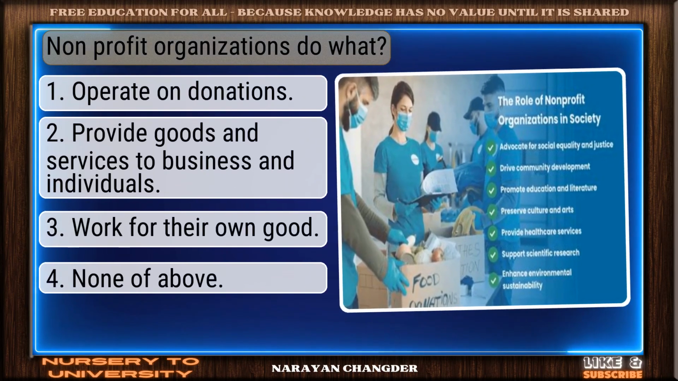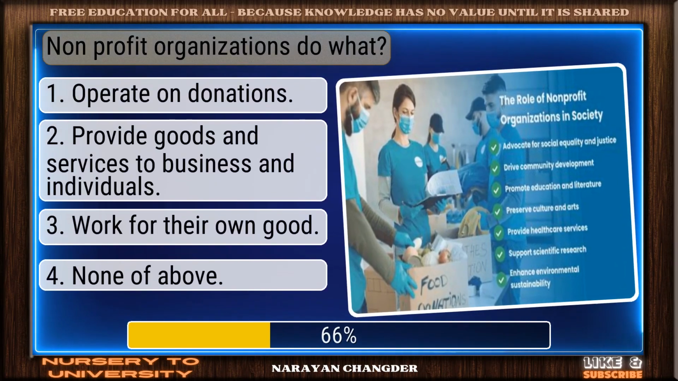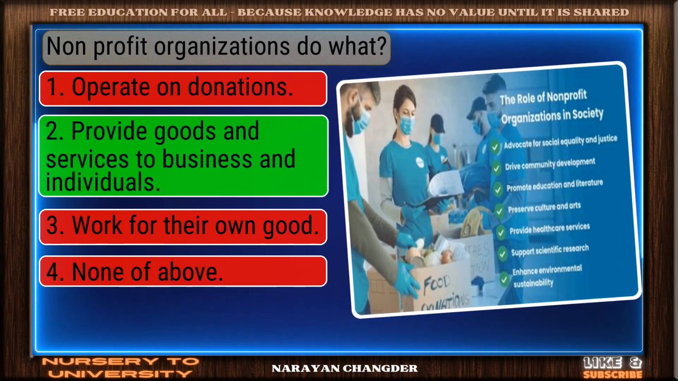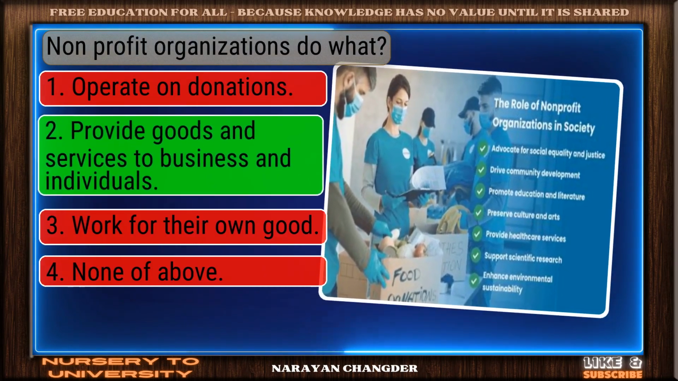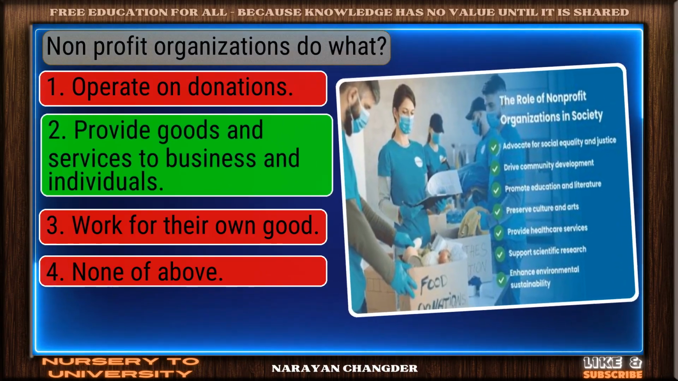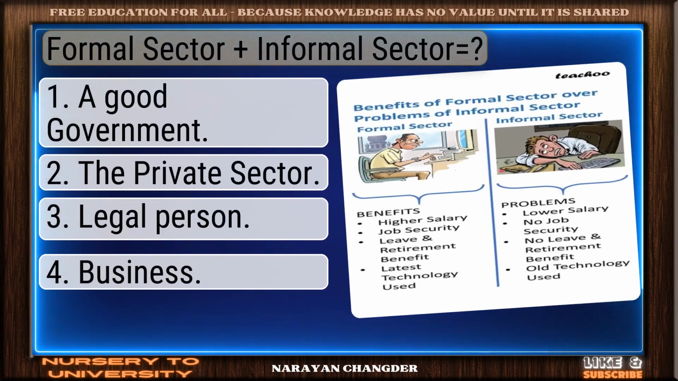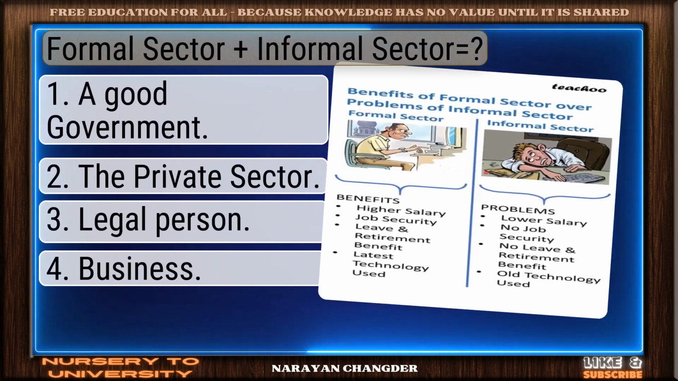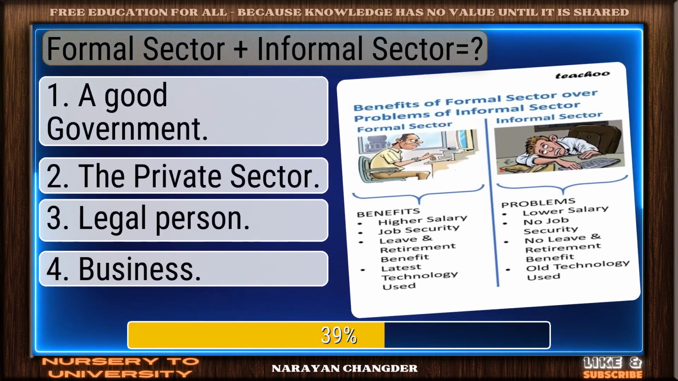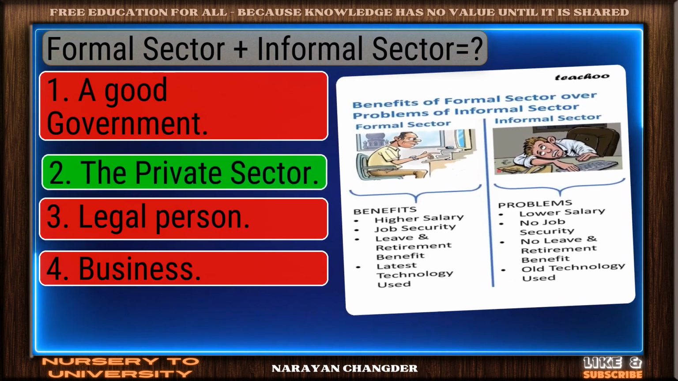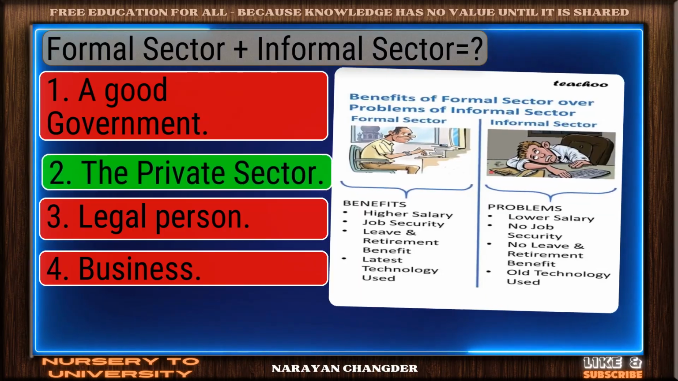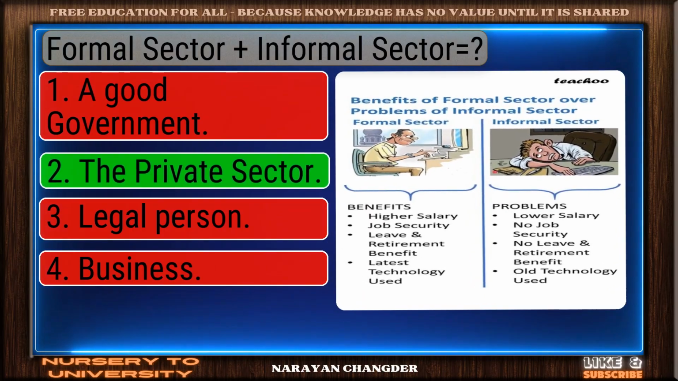Non-profit organizations do what? Good job. Your answer provide goods and services to business and individuals works well here. Formal sector plus informal sector equal to. Smart pick. The private sector is the correct choice.